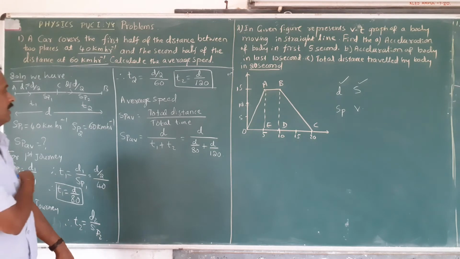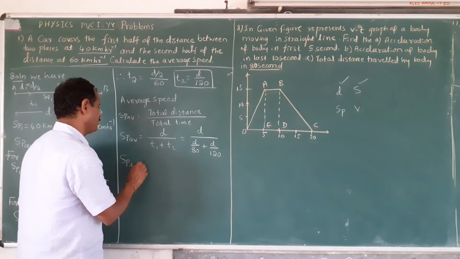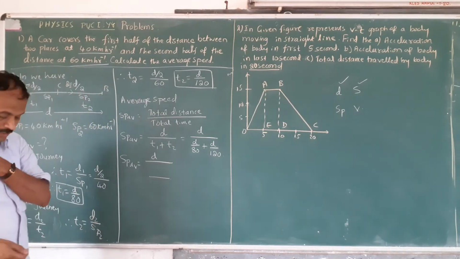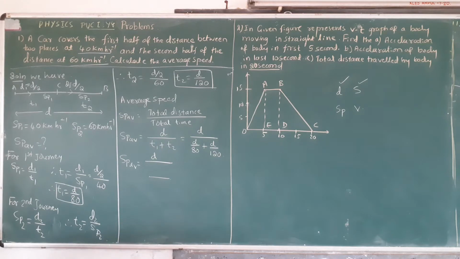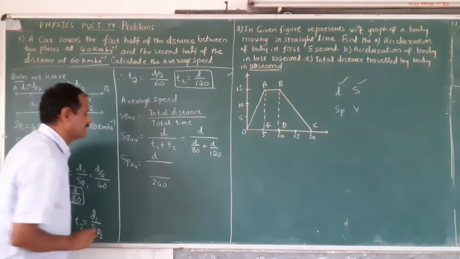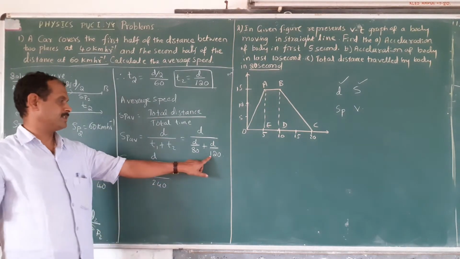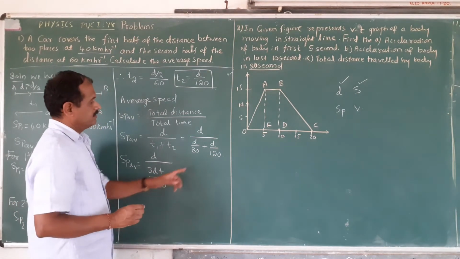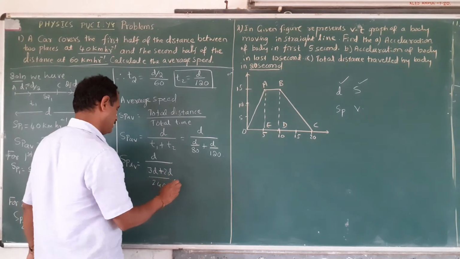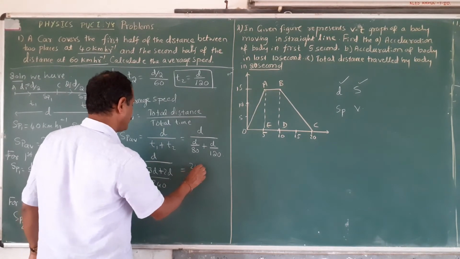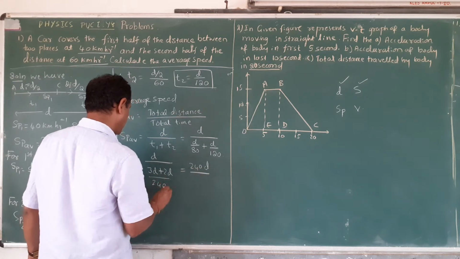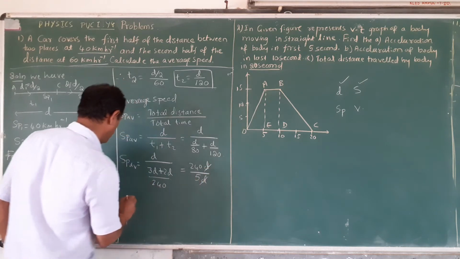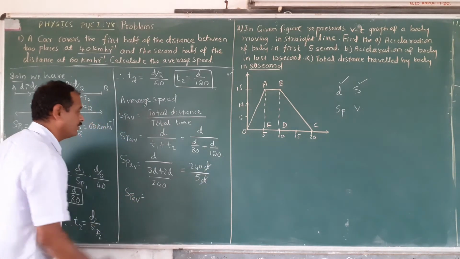Now SPAV, the average speed, is equal to D divided by, we take the LCM. 240 is the LCM, because 240 divided by 80 is 3, giving 3D, plus 240 divided by 120 is 2, giving 2D. It becomes D divided by 5D over 240. D is cancelled.